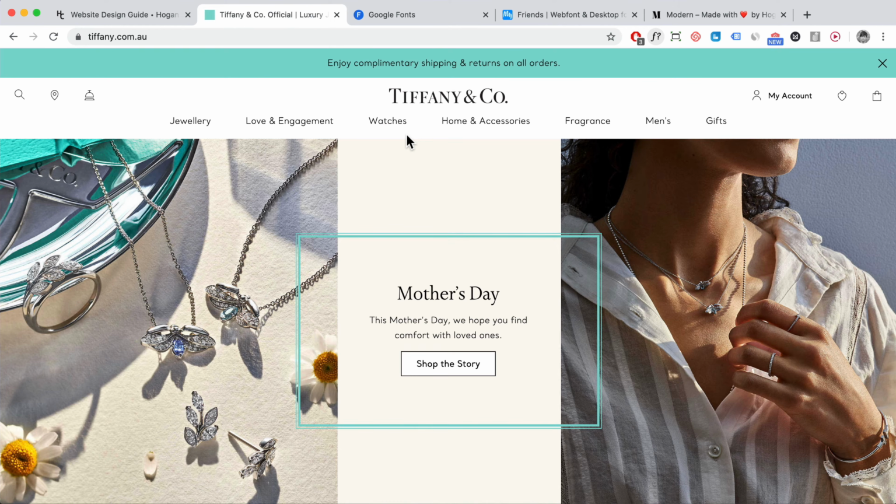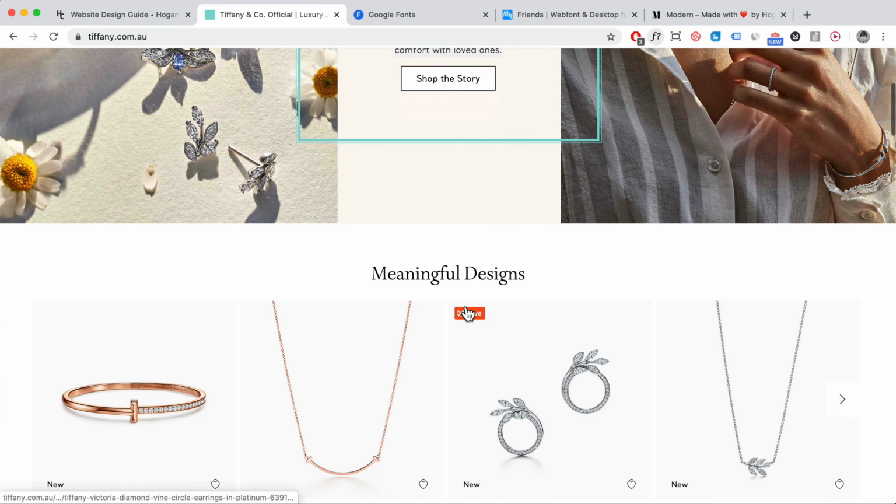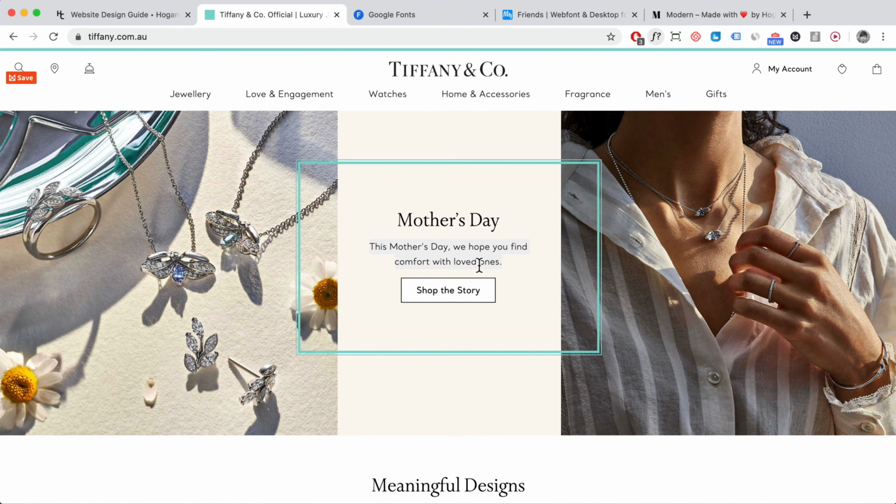So when you're choosing a font, let's say Tiffany & Co. So as you can see, they want to appear elegant, but also modern. They've got the serif typeface for the title and also the sans serif for the body text, right? If I think they use the serif typeface for the body, then I think it's just a little bit too much. They also want to maintain sort of this simple vibe as well.